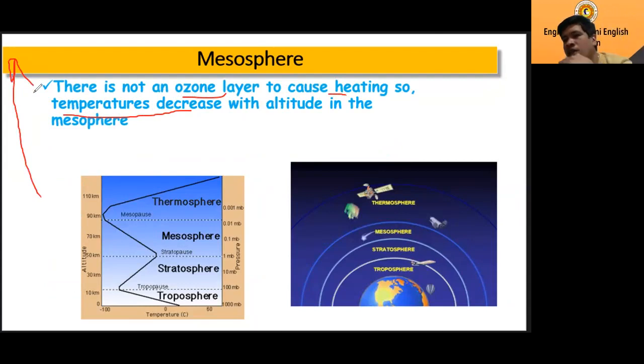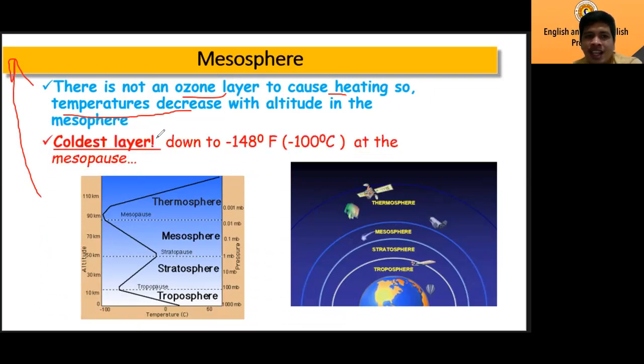Why, teacher? Because there is no ozone layer. So actually, this is the coldest layer of the atmosphere. The temperature could go down to negative 148 degrees Fahrenheit, or negative 100 degrees Celsius, at the mesopause.